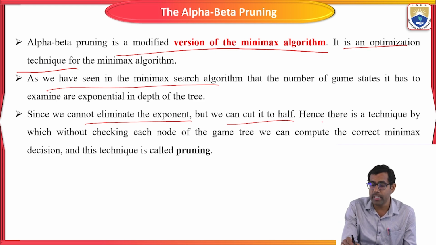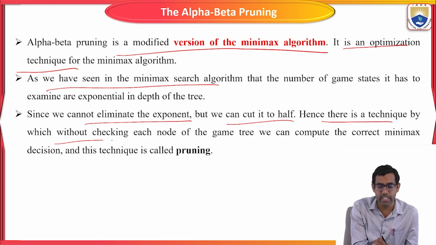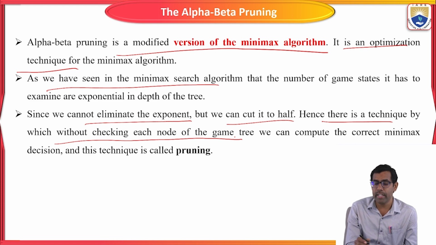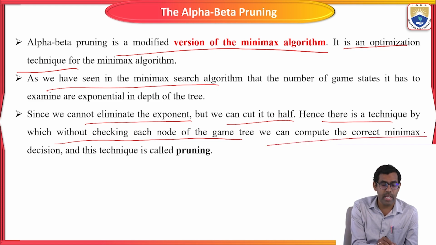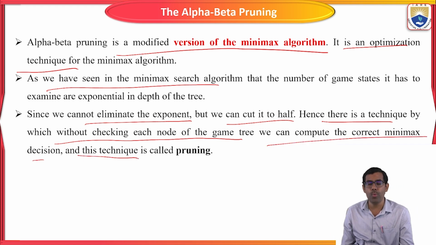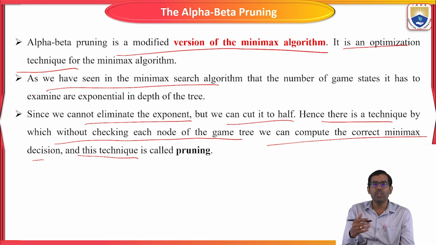Hence there is a technique by which, without checking each and every node of the game tree, we can compute the corresponding min-max decision, and the technique is called pruning. Without checking every node in the tree, we compute all the min-max values of the nodes. That is called pruning.